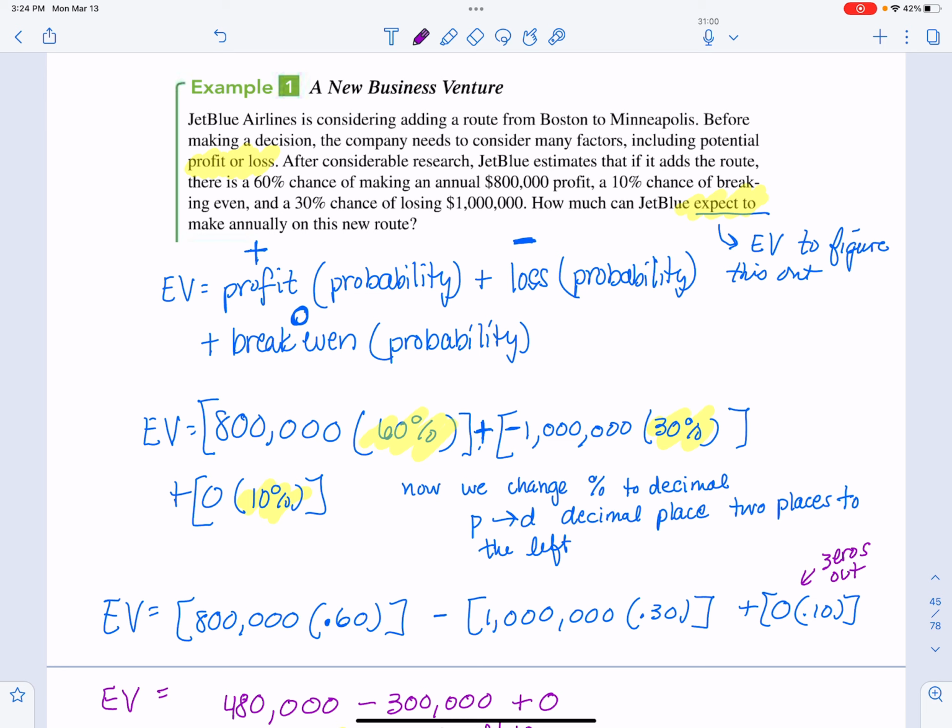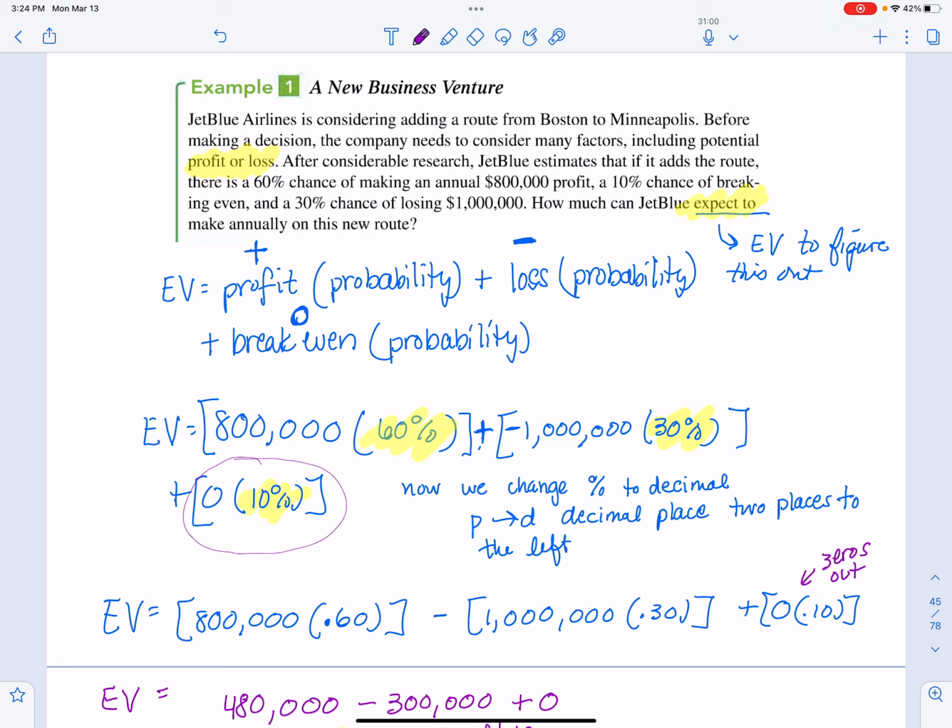It says in the problem that there's a 10% chance of breaking even and a 30% chance of losing $1 million. I'm going to put a negative sign on that loss because they're losing money on that $1 million, and I'm multiplying it by the probability that's going to happen, which is 30%. Finally, I'm going to add in the break even. They're going to make no money if they break even, but there's a 10% chance of doing so, so it's 0 times 10%. And by the way, you don't even have to write this piece down for breaking even because anything times 0 is always 0.